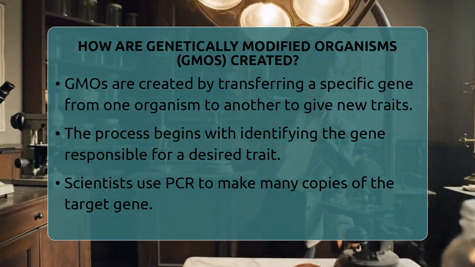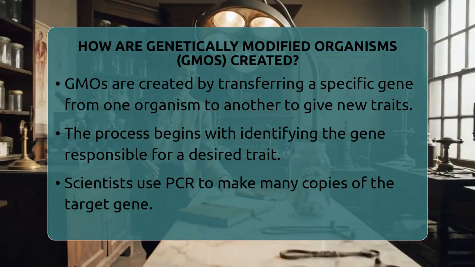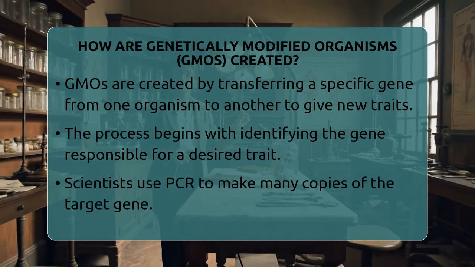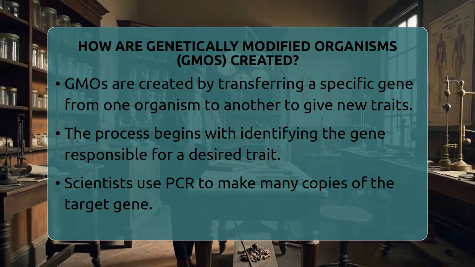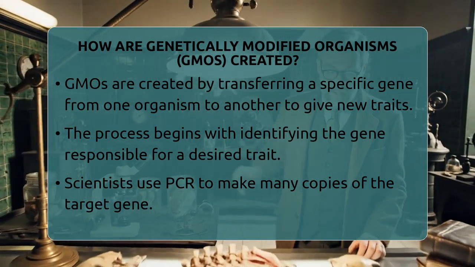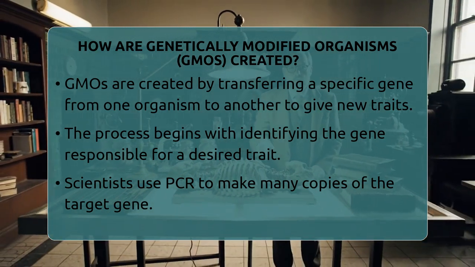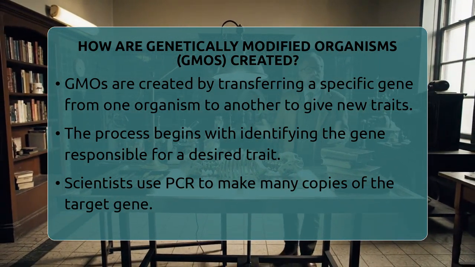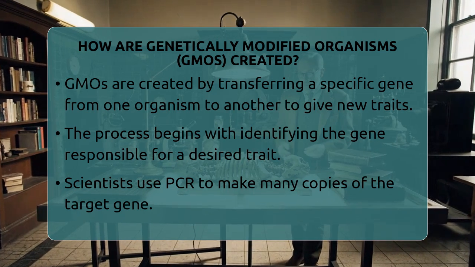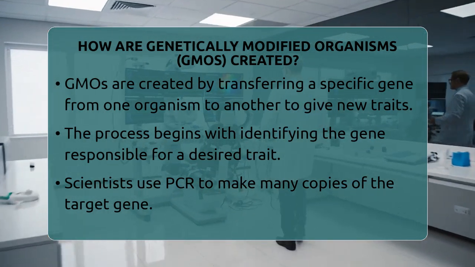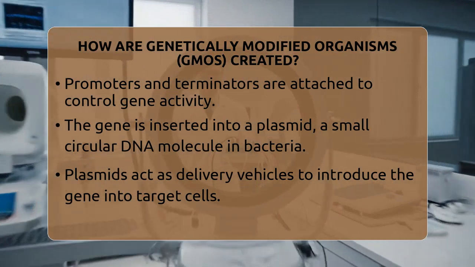Once the gene is found, scientists use a process called polymerase chain reaction, or PCR, to make many copies of it. They also attach special DNA sequences called promoters and terminators to control when and where the gene is active. Think of these as switches that turn the gene on or off in the new organism.